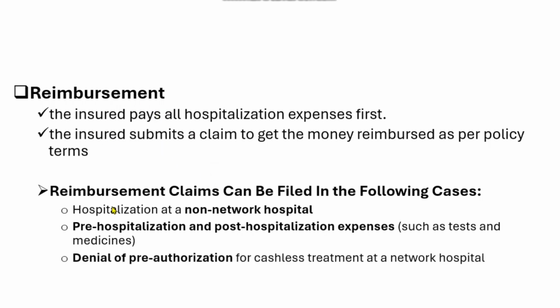Now, the denial of pre-authorization for cashless treatment at a network hospital. I already told you earlier that in cashless hospitalization, if your hospitalization bills get rejected, you have to pay the bill first, and then you can raise a reimbursement claim through the reimbursement claim process. So these are the reimbursement claim types.